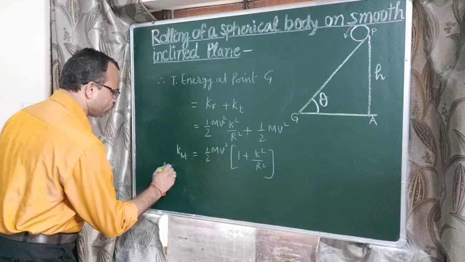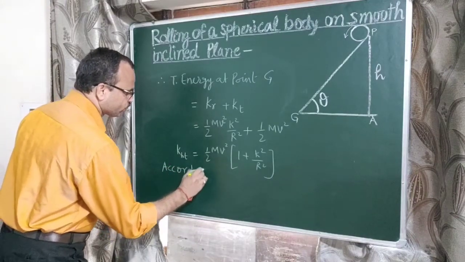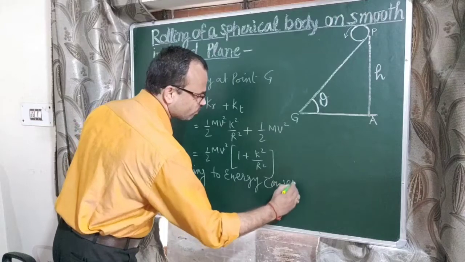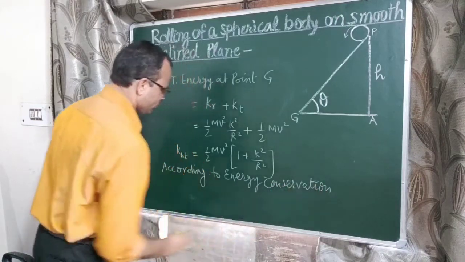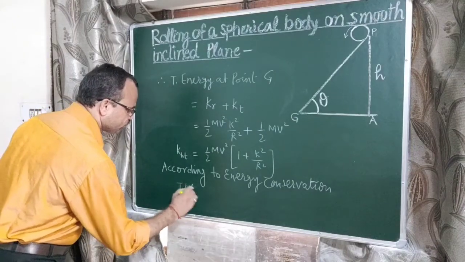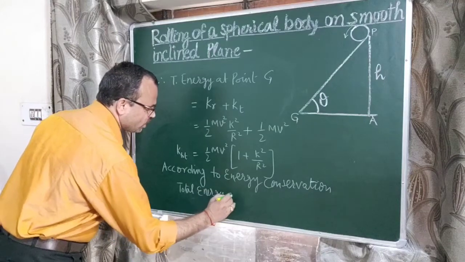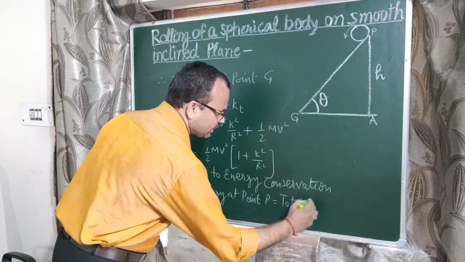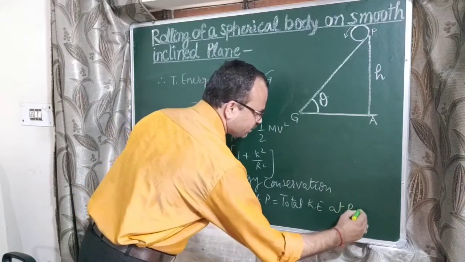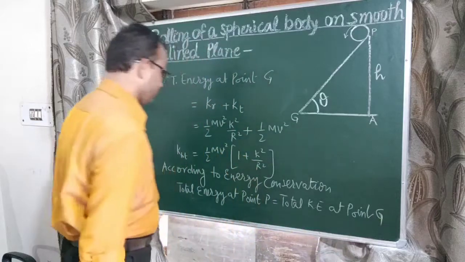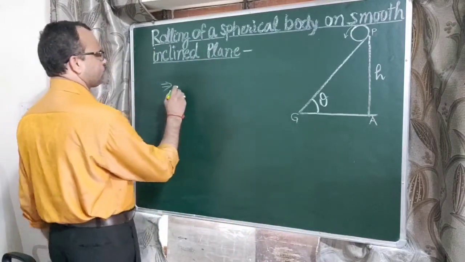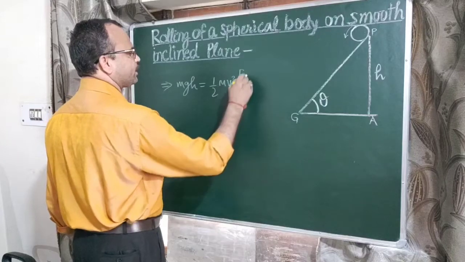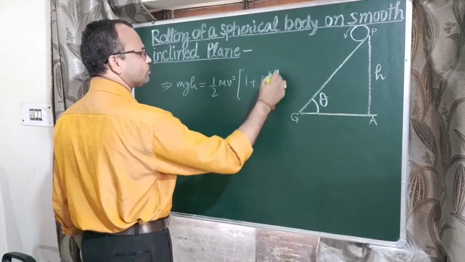Okay, so according to the energy conservation law, total energy at point P is equal to total kinetic energy at point G. This implies mgh equals 1/2 m v square times the bracket 1 plus k square upon r square.